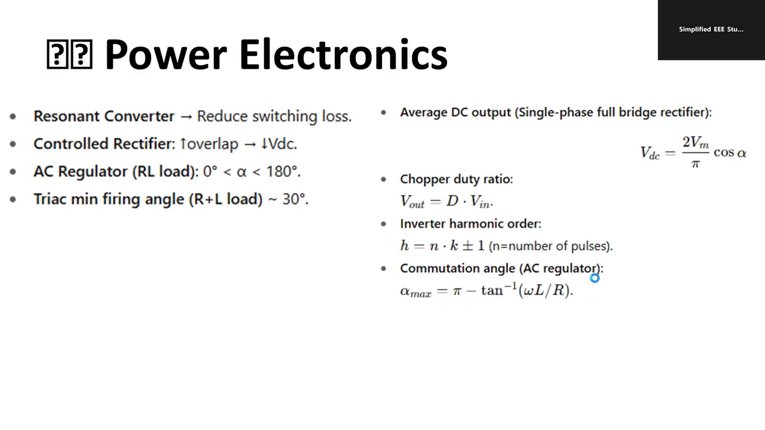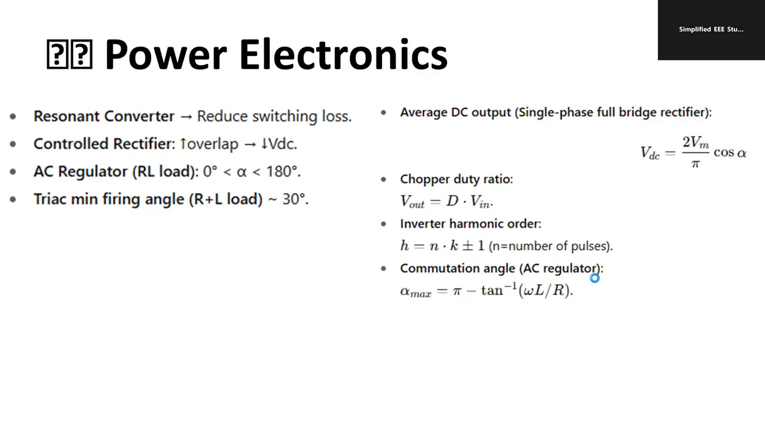Power electronics: you should focus on the resonant converter, which reduces the switching losses. That's why you go for a resonant converter. In a controlled rectifier, overlapping is possible; the general equation is already given. For an AC regulator with RL load, the firing angle lies between 0 and 180 degrees. That point you please remember. The triac has a minimum firing angle.